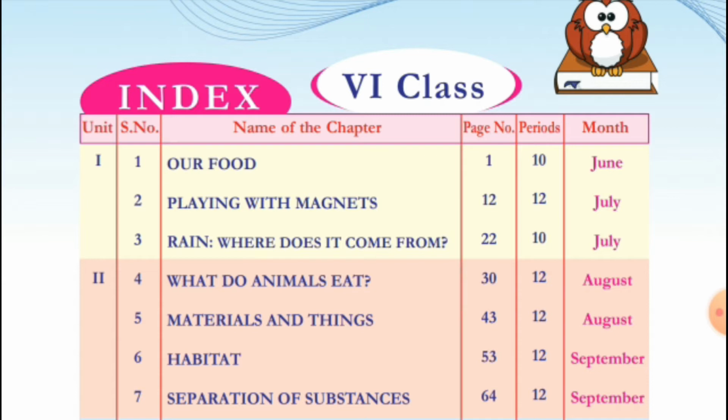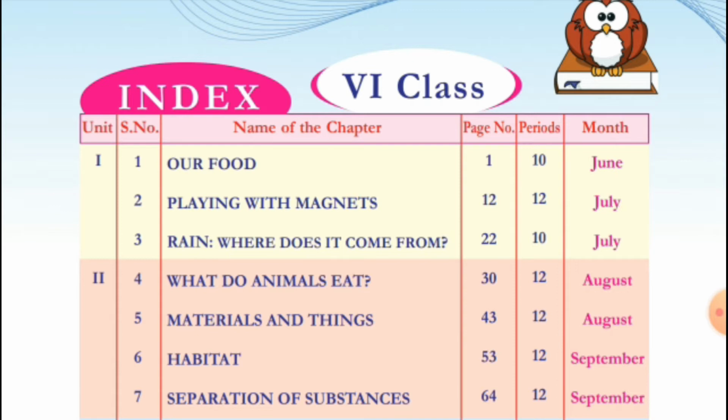In this Our Food lesson, we are going to discuss our food habits. In the second lesson, Playing with the Magnets, we will learn how the magnet was discovered and the uses of magnets. Now the third lesson is totally about the rain. We know very well that this is the rainy season. That's why we will discuss what is rain and where it comes from.